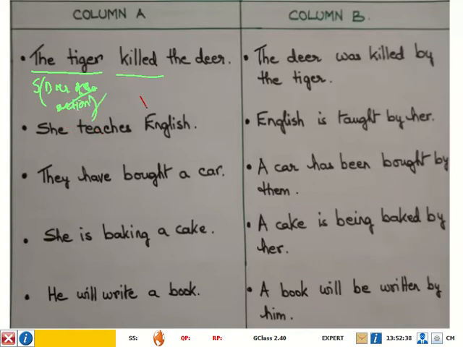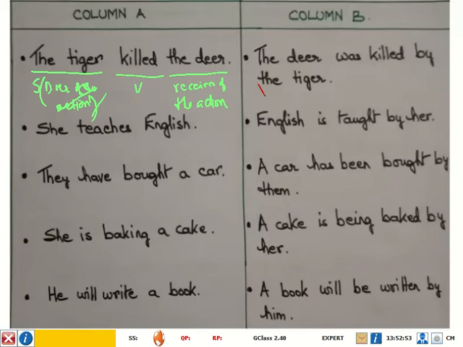And what is the action? The action is killed. And we see that the deer is the receiver of the action, isn't it?